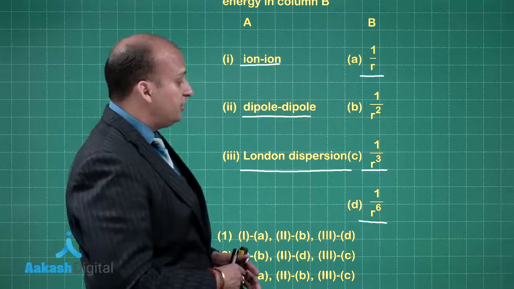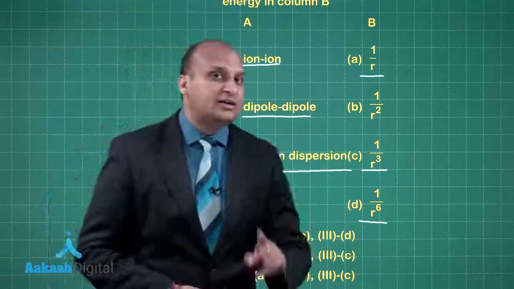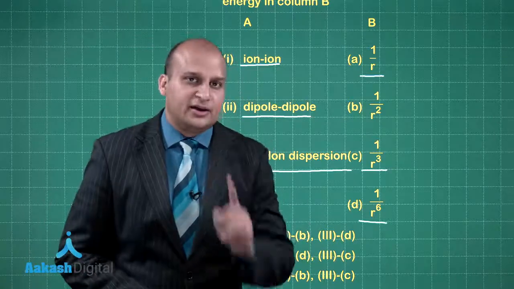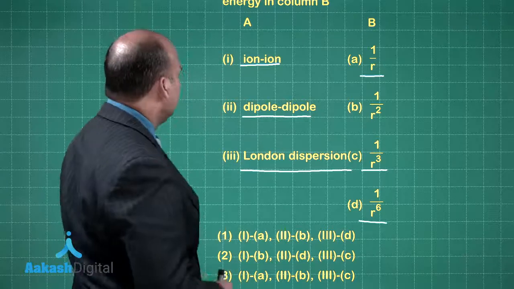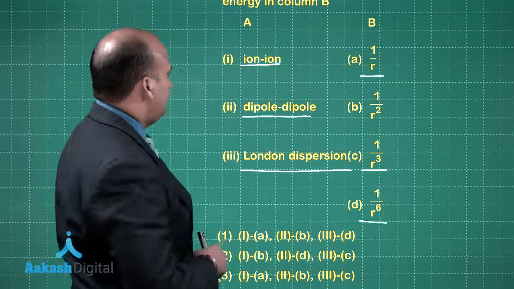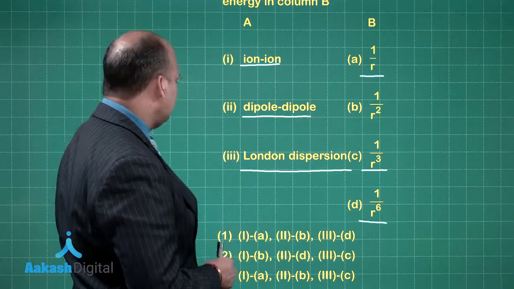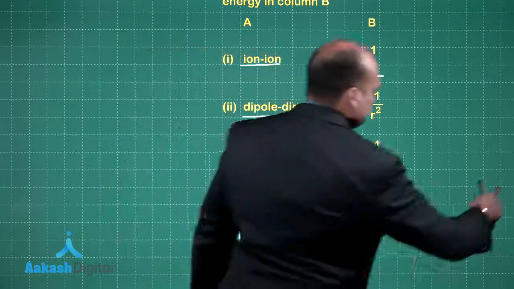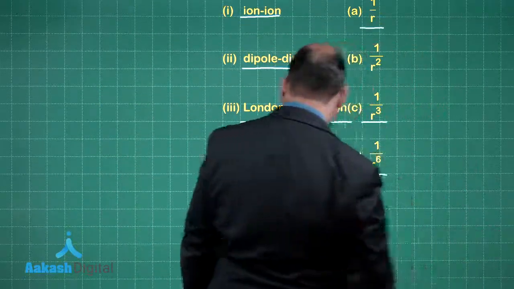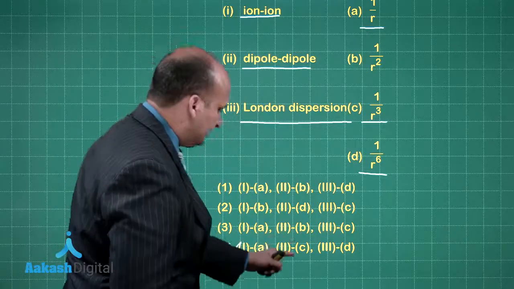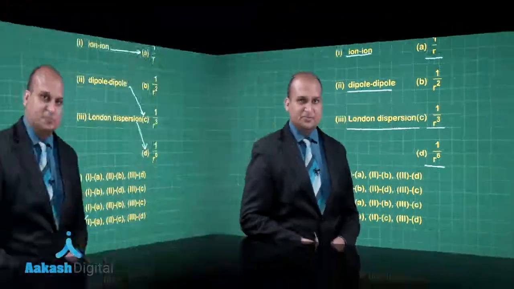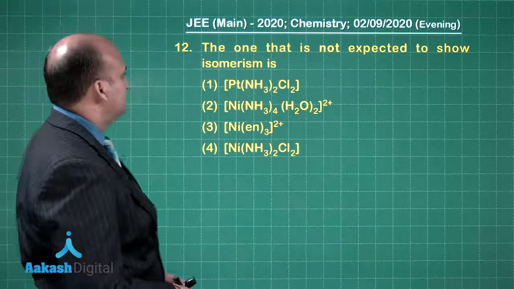You do not require to do the derivation. Also he is asking about interaction energy and not electrostatic force of attraction, right dear friends. So 1 goes with A, 2 goes with C, and 3 goes with D. So the right answer is 4th, 1 goes with A, 2 with C, and 3 with D, right. Let us have a look at the next question.